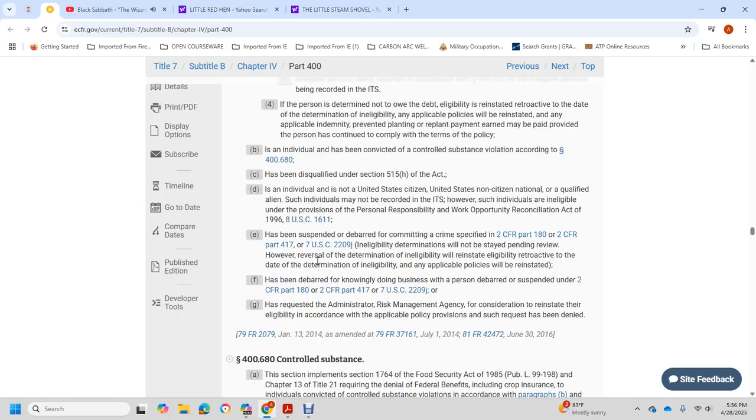Title 7 U.S. Code 2209. The ineligibility determination is not stayed pending review. However, upon reversal of the determination, eligibility is reinstated retroactive to the date of the determination, and not equitably with any of the applicable policy. A person who knowingly does business with a barred person debarred or suspended under Title 2 CFR Part 182, CFR Part 417, and 7 U.S. Code 2209 is debarred. The person has requested administrative review of the policy agent's consideration for reinstatement of eligibility according to the applicable policy provision, and the request has been denied.